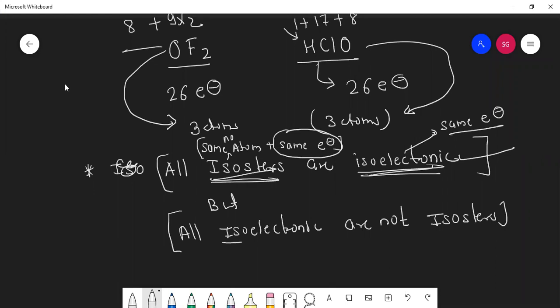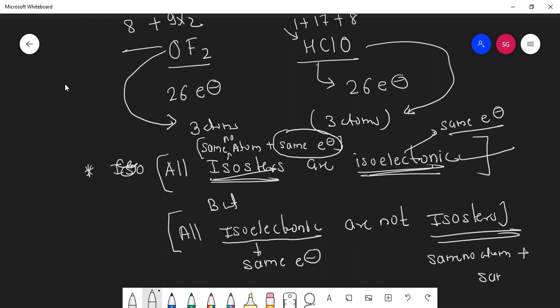It wants the same electrons. But look here now. Isoelectronic means what? Same electron. But isosters means what? Same number of atoms plus same electrons. See here electrons are the same, but it need not have the same number of atoms. So all isosters will have the same atoms plus the same electrons.